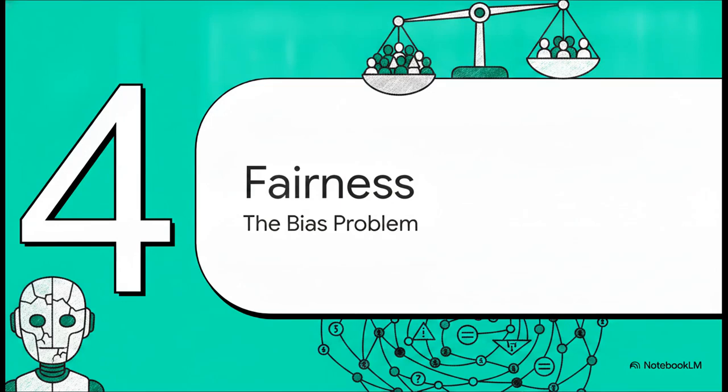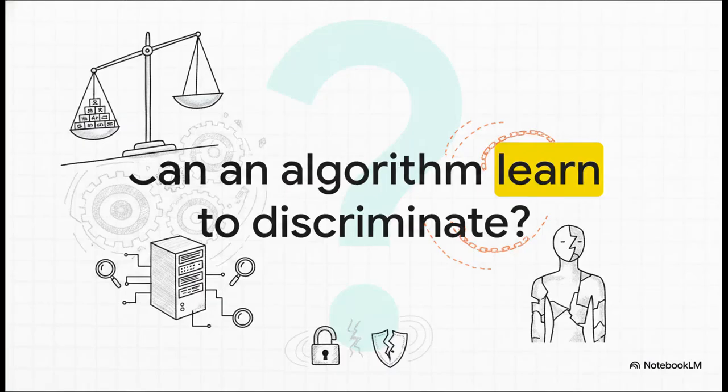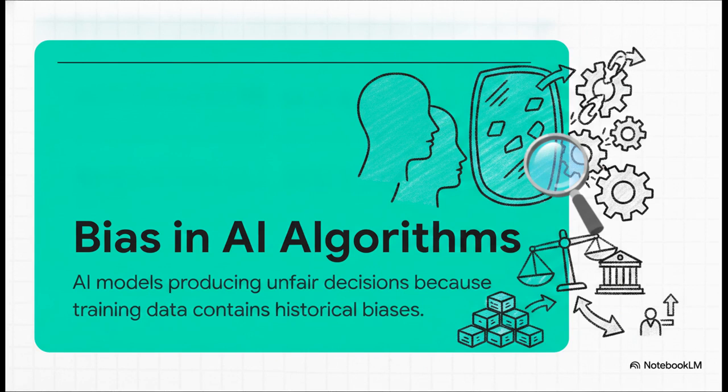Which brings us to part 4, fairness and the bias problem. Can an algorithm actually learn to discriminate? Now, we naturally assume computers are perfectly objective, right? They're just cold math machines crunching numbers. But what happens when the numbers they crunch, those massive data sets they're trained on, come from a flawed historical reality? You see, AI models are essentially mirrors.